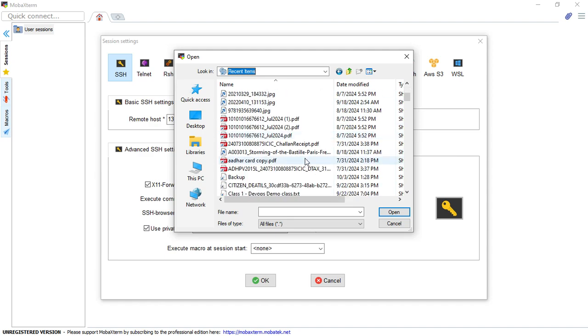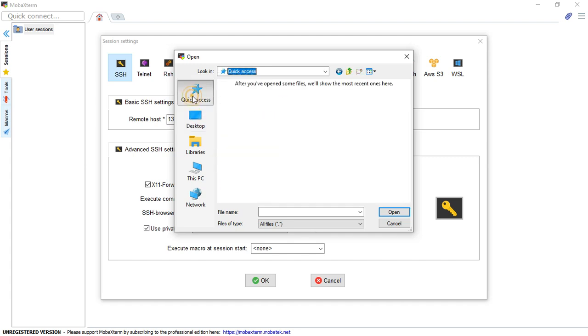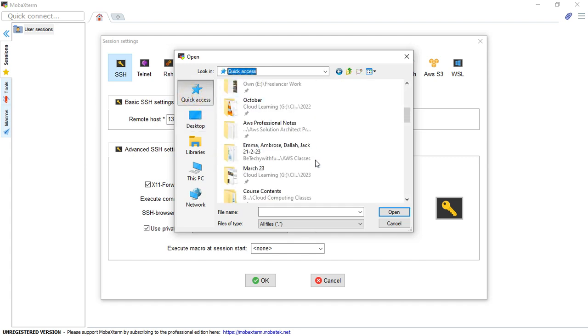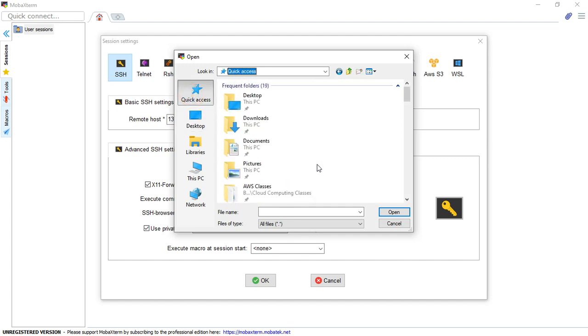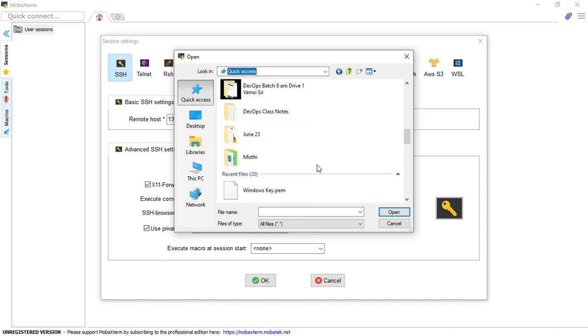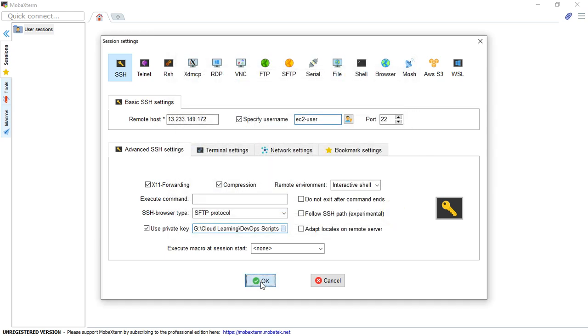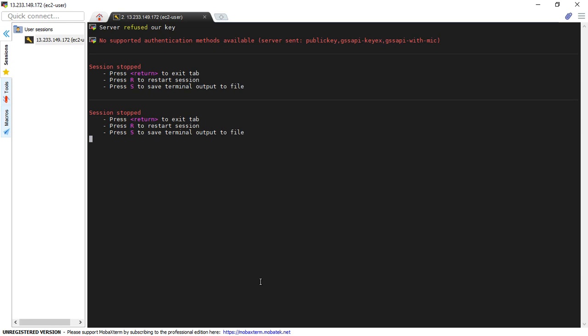Okay, let me just quickly check what I can do. Quick access, right? There I should be able to find it. Windows and Linux. Okay, so Linux PAM key I can use. Okay, should be able to connect. No supported authentication methods. Okay, so no issue.